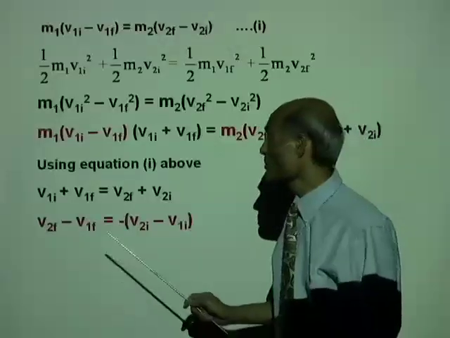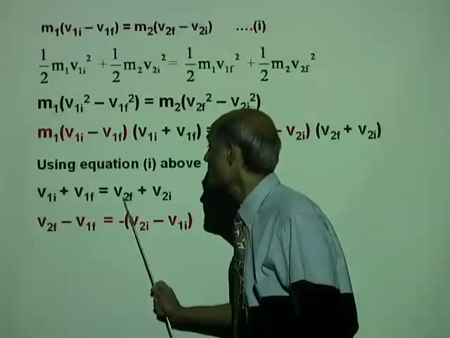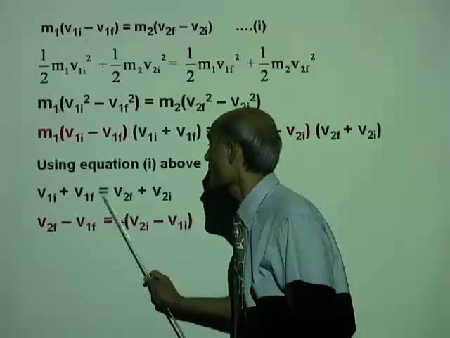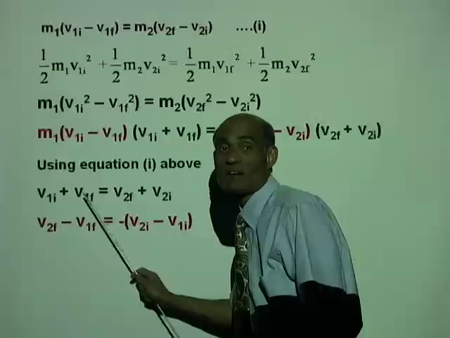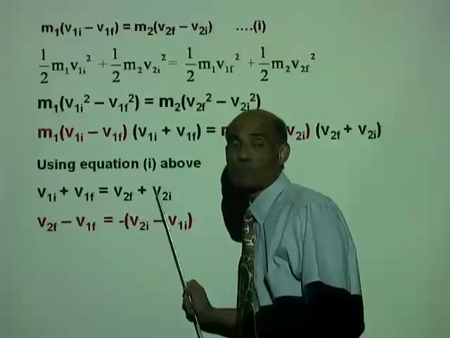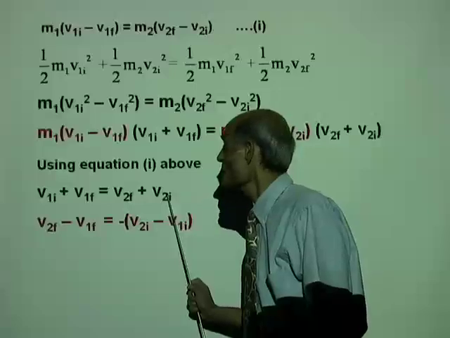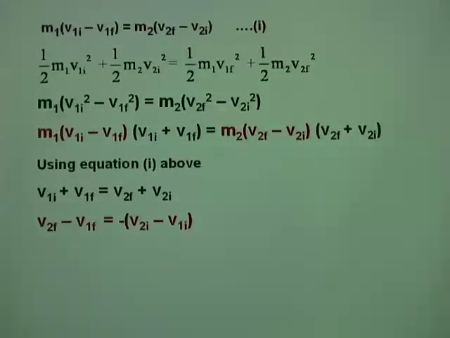Alright? And I'm going to rearrange it. Look at the way I'm going to rearrange it. It is v2f minus v1f. Do you see that? v2f minus v1f equal to, take this to the left. Let me do that for you. Now, it's going to look like this.